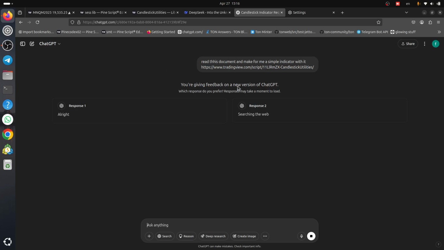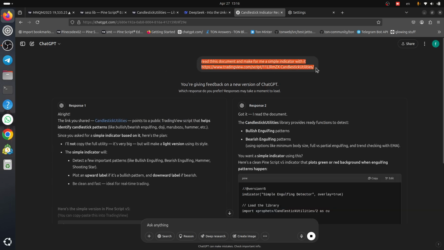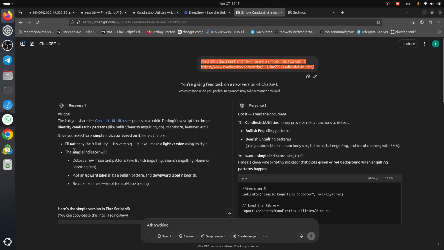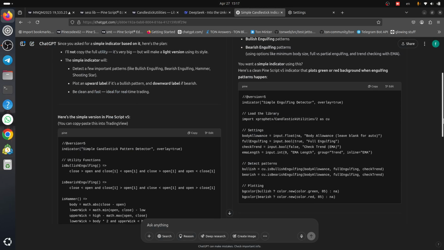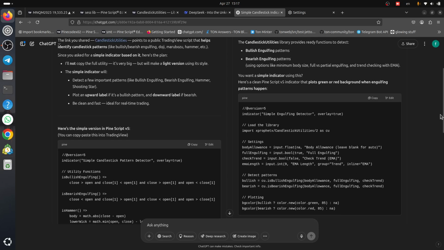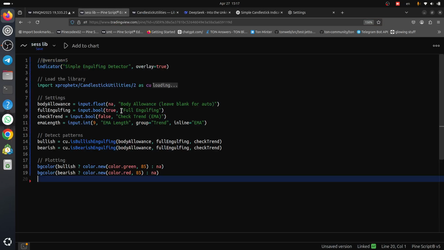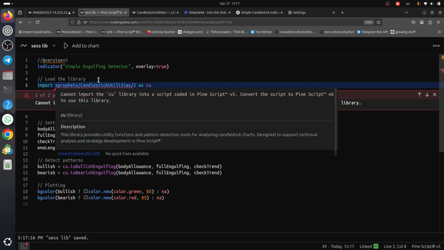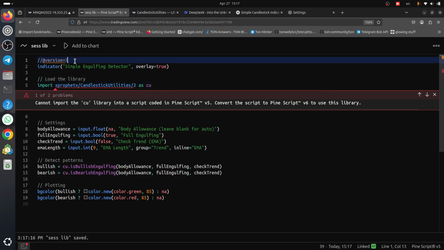There are two responses here, so we try to copy and paste on DeepSeek. Here is the simple version. Let's copy this, for example, come here, paste and save. Import, version 6.